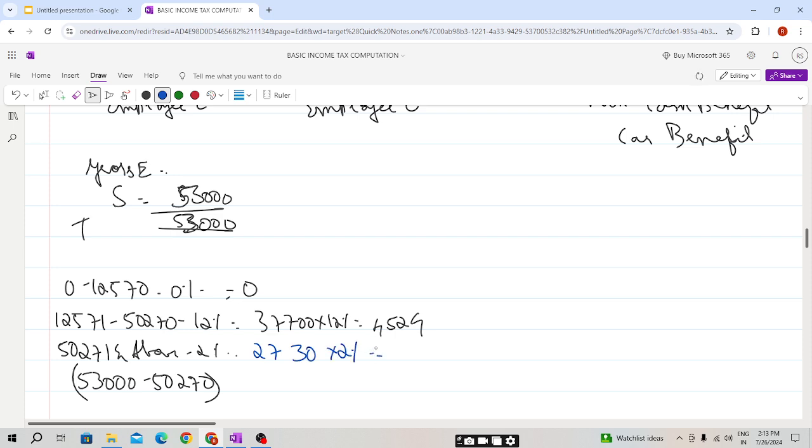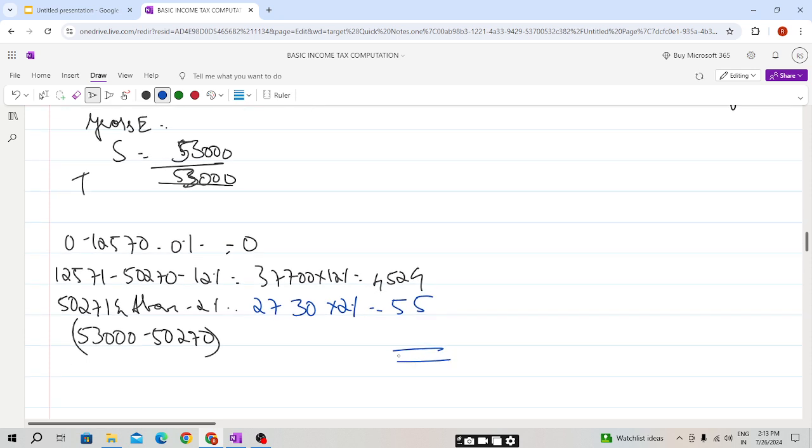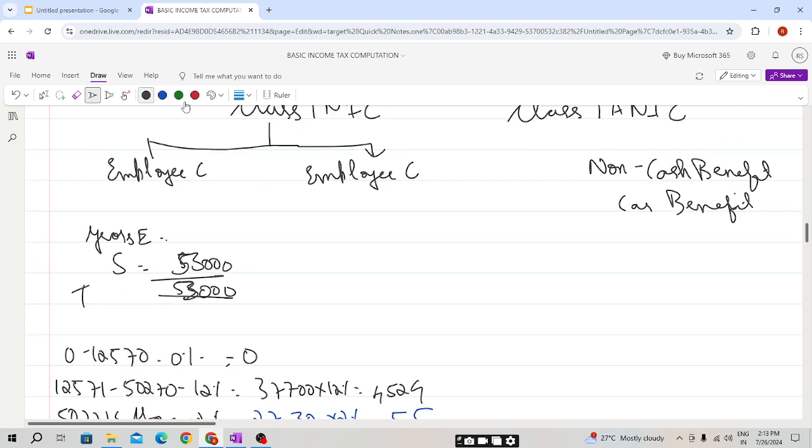It will be 55. So the total employee contribution, the class 1 NIC of the employee, will be 4,524 plus 55, which is 4,580.